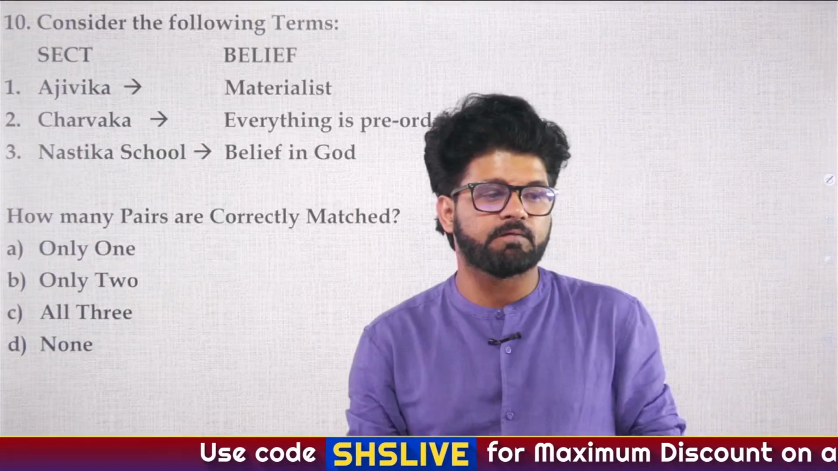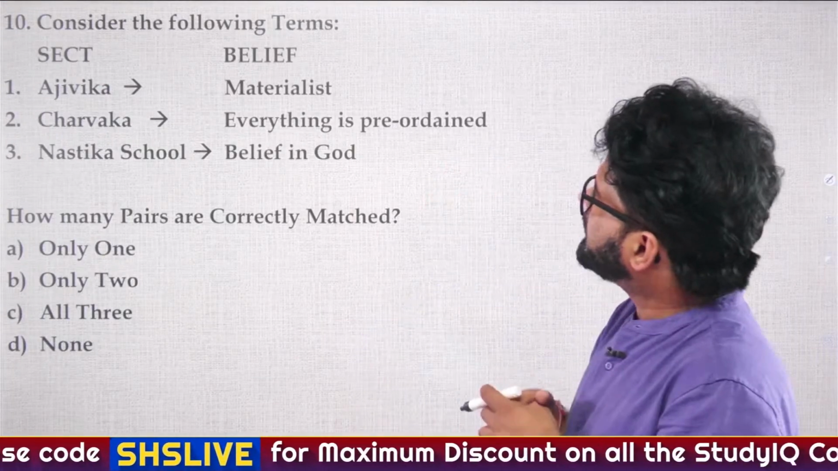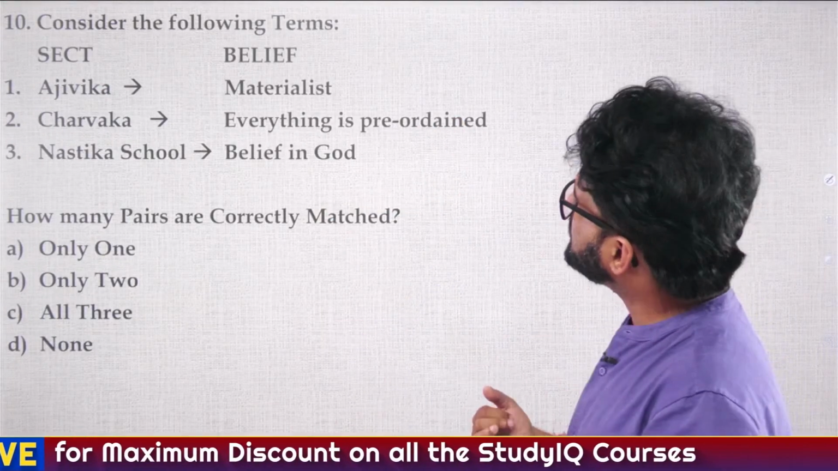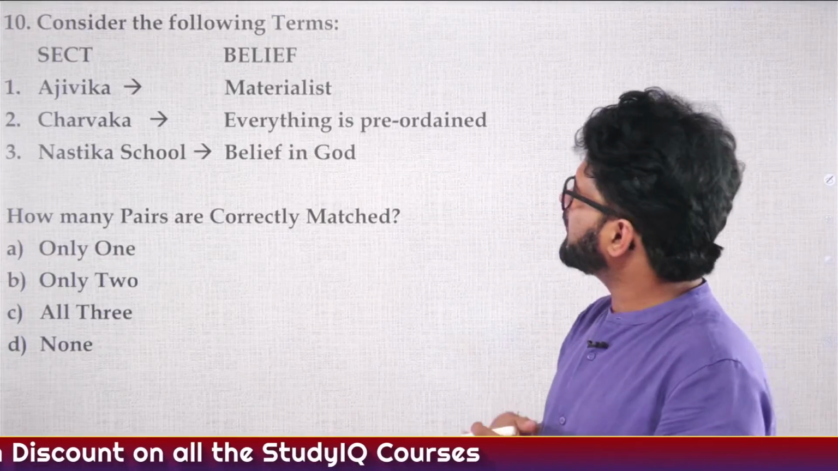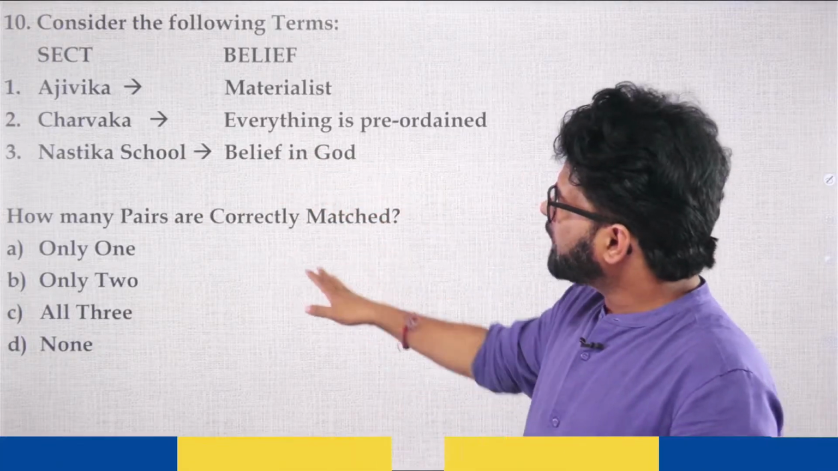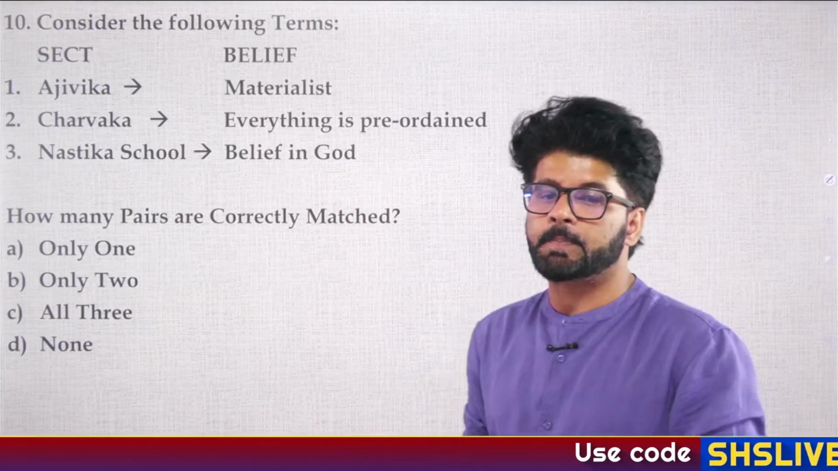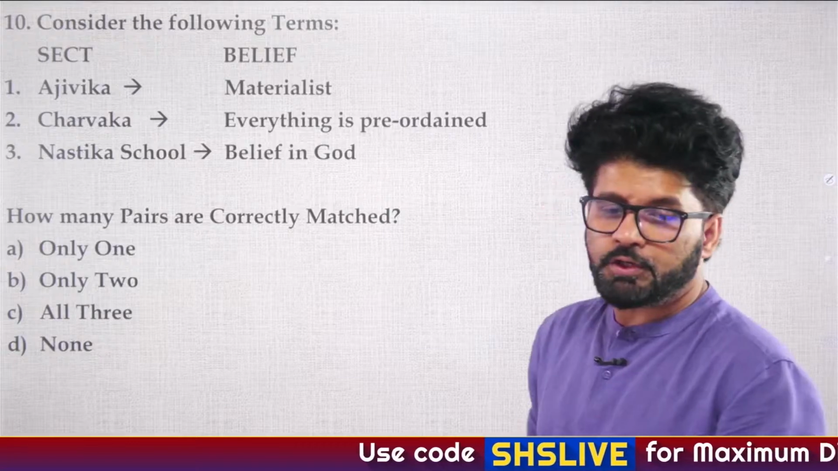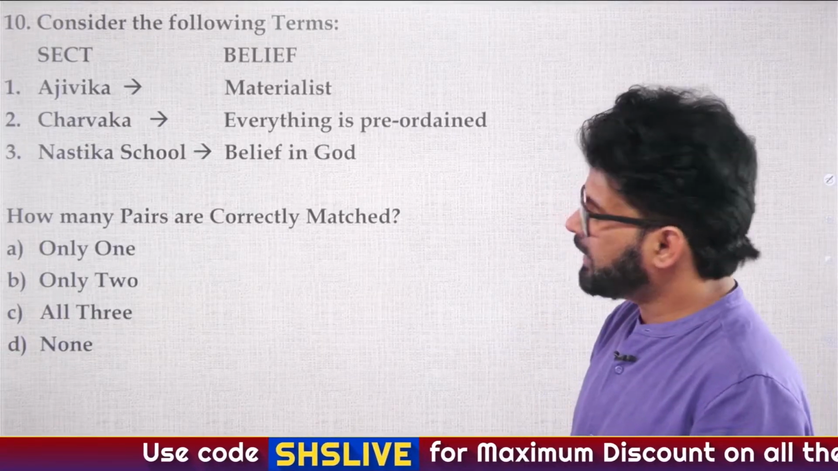Last question of the day. Consider the following terms: sect and their belief. 1. Ajivika, materialist. 2. Charvaka, everything is preordained. 3. Astika school, believe in God. How many pairs are correctly matched? A, only 1. B, only 2. C, all 3. D, none.